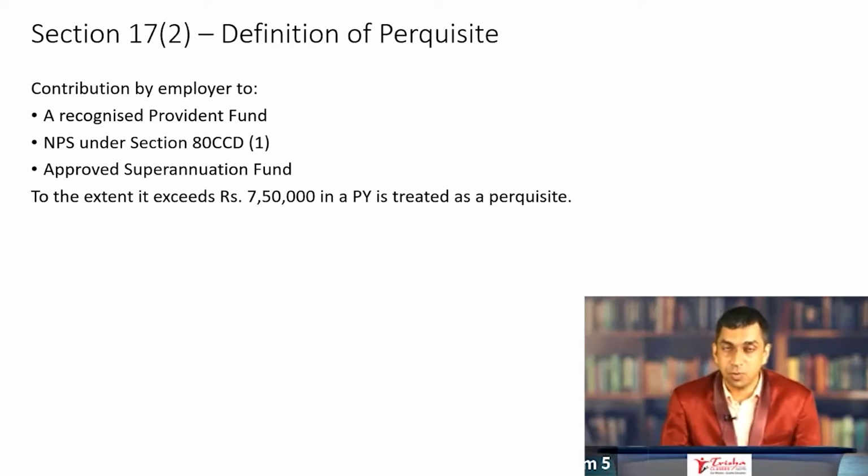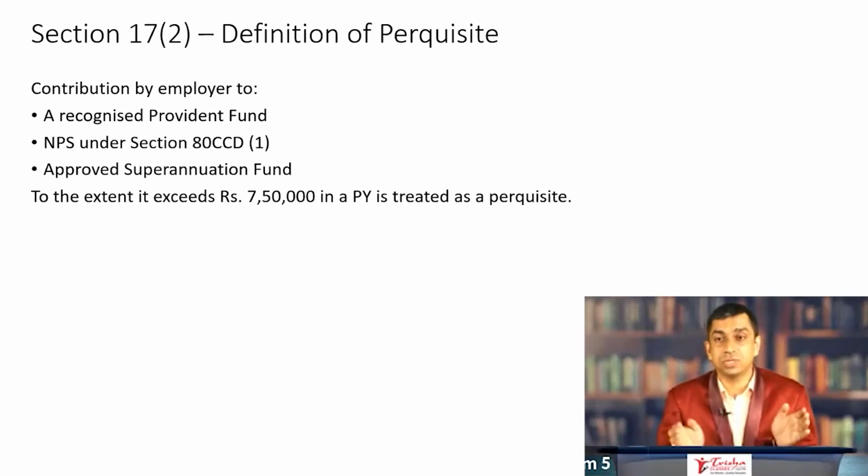Understand the difference now? 1 lakh 20,000 per month is the contribution to the recognized provident fund by the employer. If 10 lakh was the salary, previously this was fully exempt for being within the threshold limit of 12% of salary. Now that it is 14 lakh 40,000, exceeds 7 lakh 50,000, the difference becomes chargeable to tax.